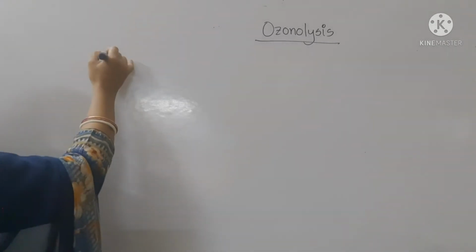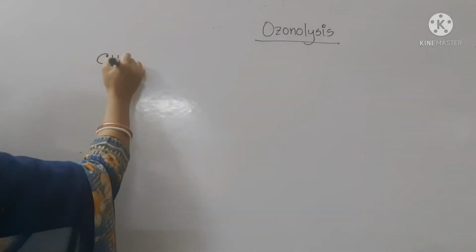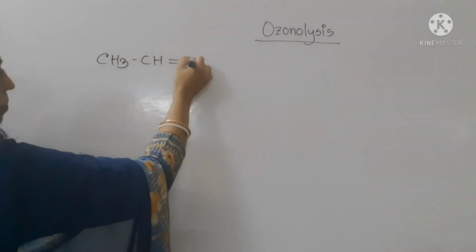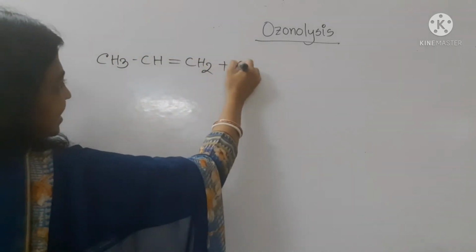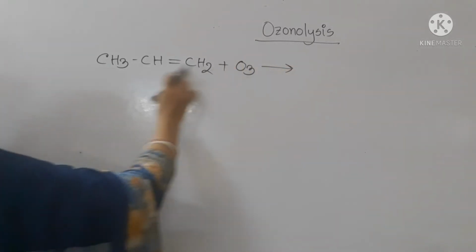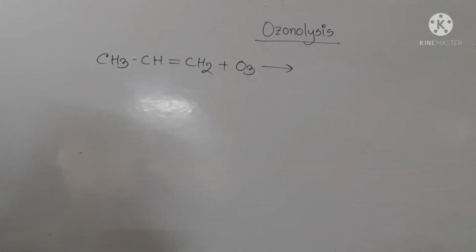Okay students, so let's start our ozonolysis reaction. When the ozonolysis reaction takes place in an alkene, suppose I have taken propene here. When it reacts with ozone, this ozone attacks the double bond.